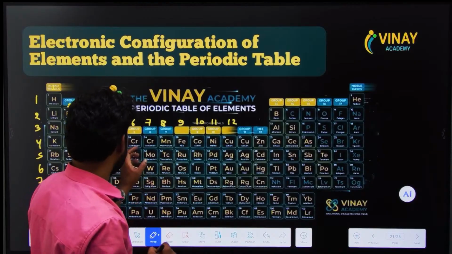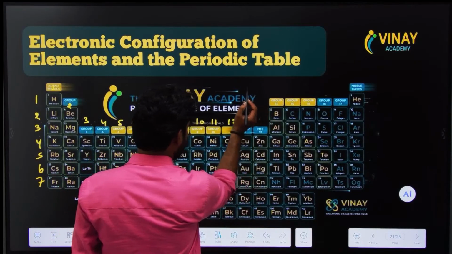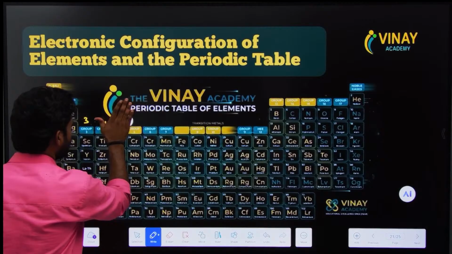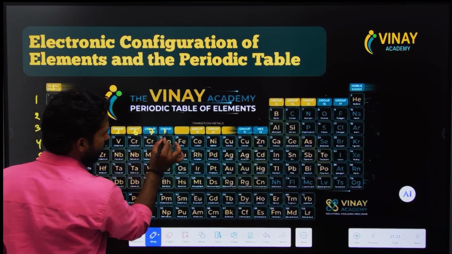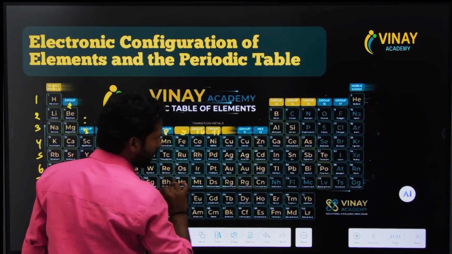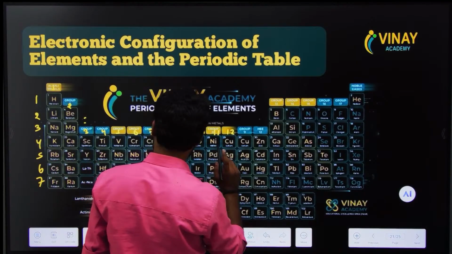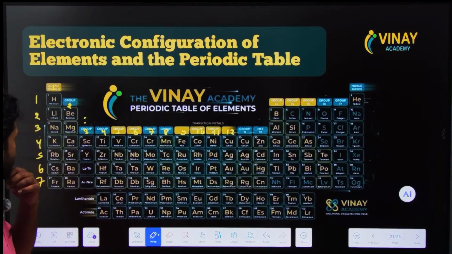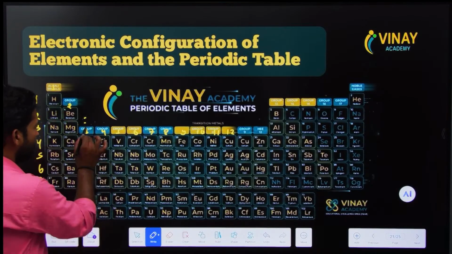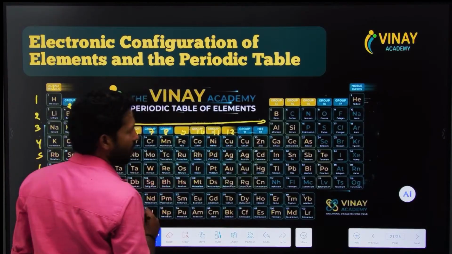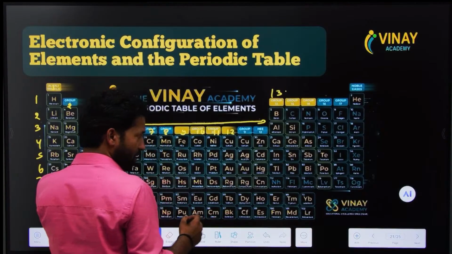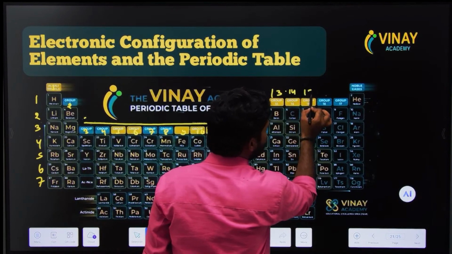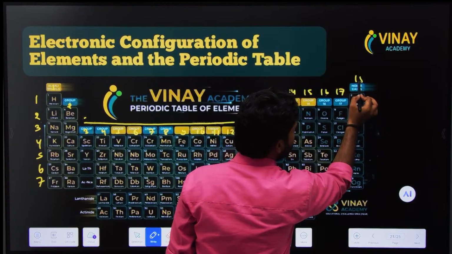There is some mistake in the numbering shown here. It should be 1, 2, then from 3 to 12, and the numbering from 13 onward is wrong here. It should be 13, 14, 15, 16, 17, and 18.